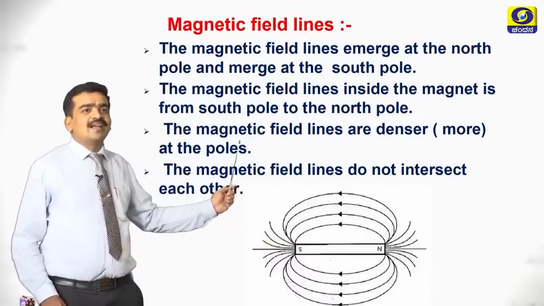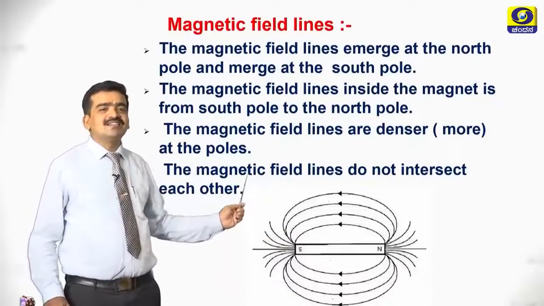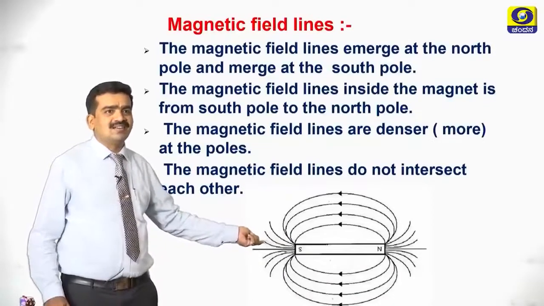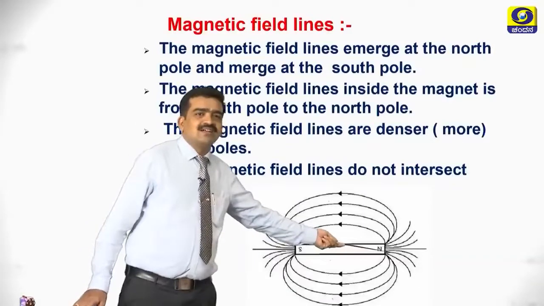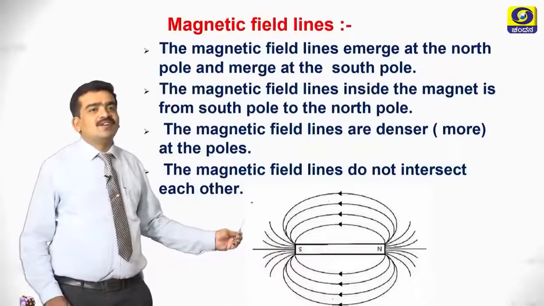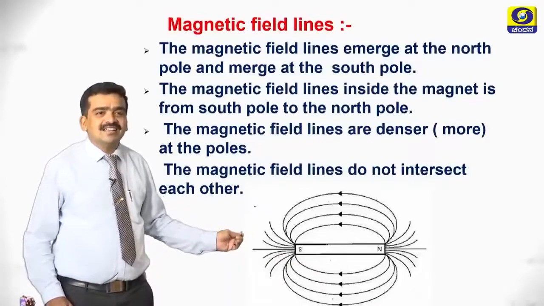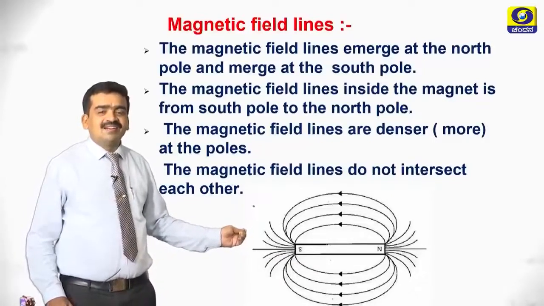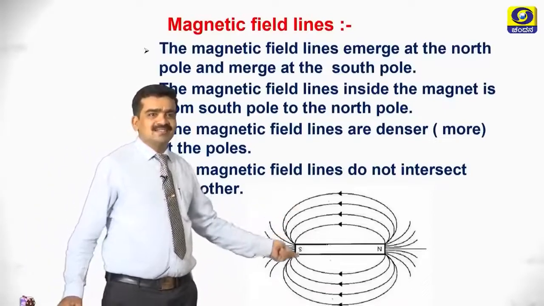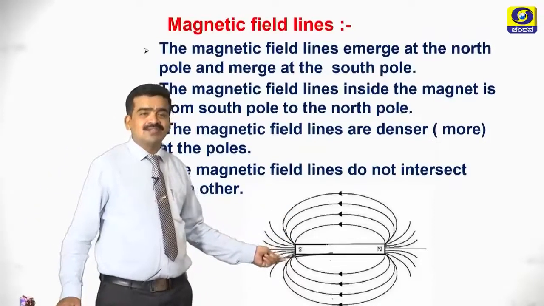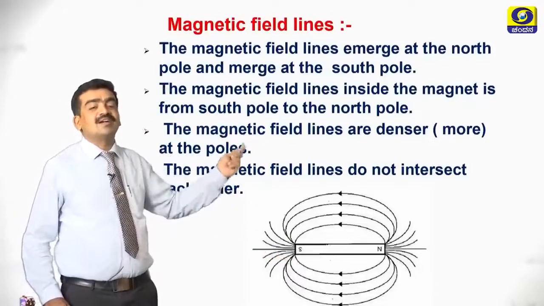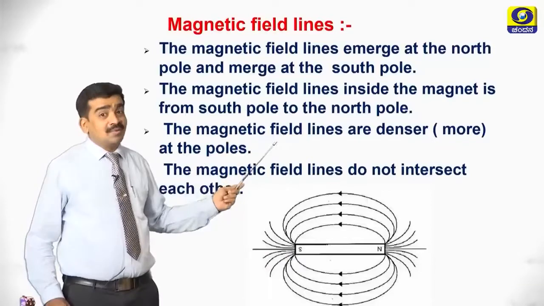Then the magnetic field lines are denser at the poles. You are seeing here the magnetic lines are more at the poles. Magnetic field lines do not intersect each other. They keep on pushing each other. So these are some important properties of magnetic lines of force you have to remember.